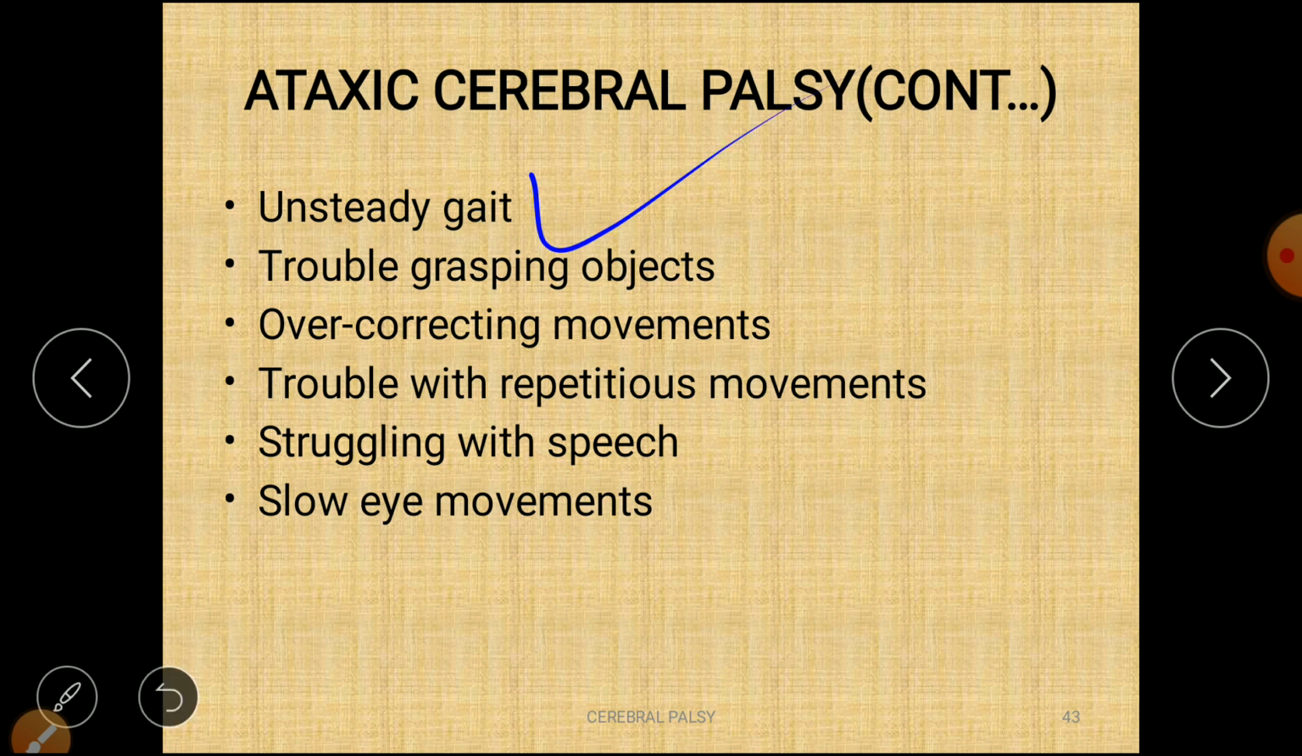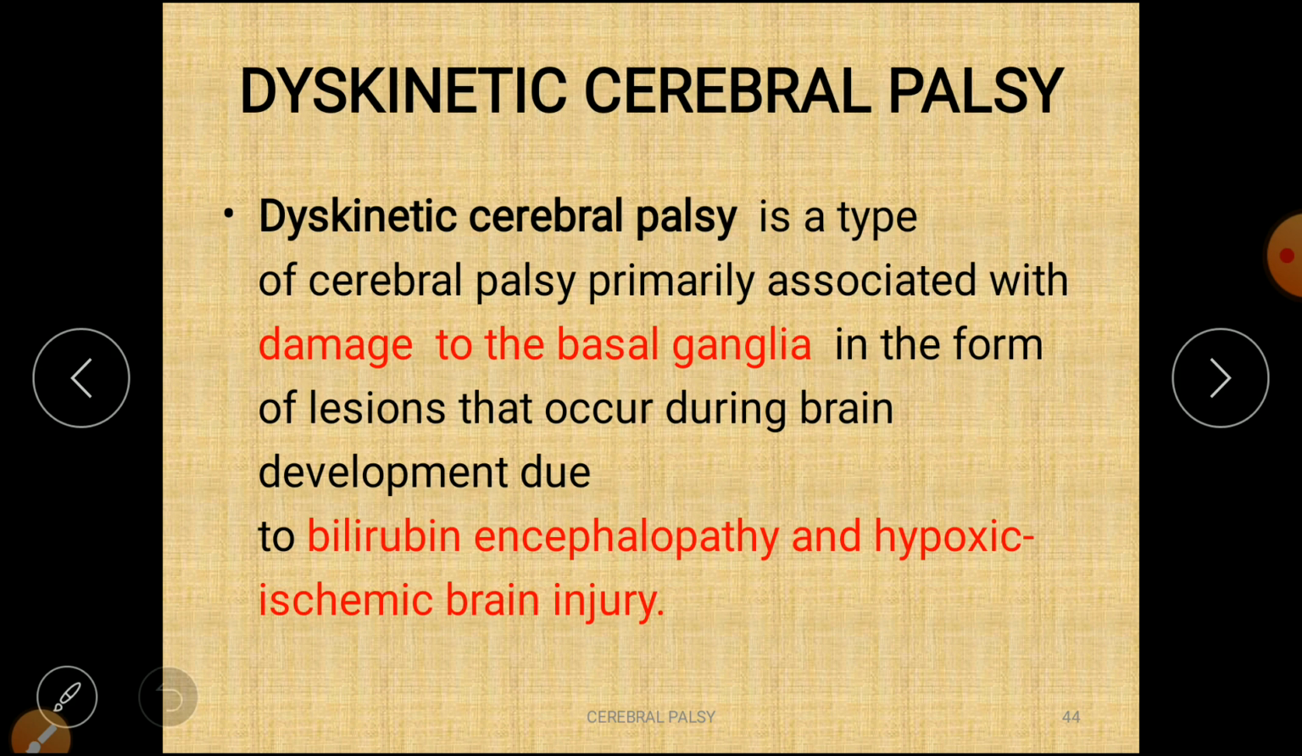Unsteady gait in children, trouble grasping objects, affected fine movements, overcorrecting movements, trouble with repetition of movements, struggling with speech, and slow eye movements.